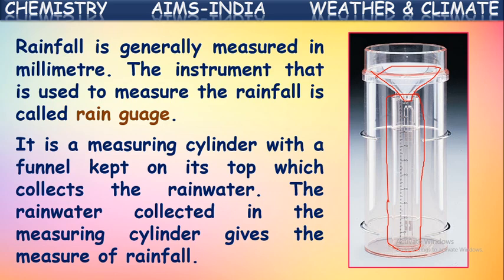If this equipment is kept in the rain while it is raining, it collects water into this measuring jar. The measuring cylinder gives the measure of the rainfall. The height of the water collected in terms of millimeters or centimeters gives the extent of rainfall in that area. Okay. This is a rain gauge, the instrument used to measure the rainfall in a place.